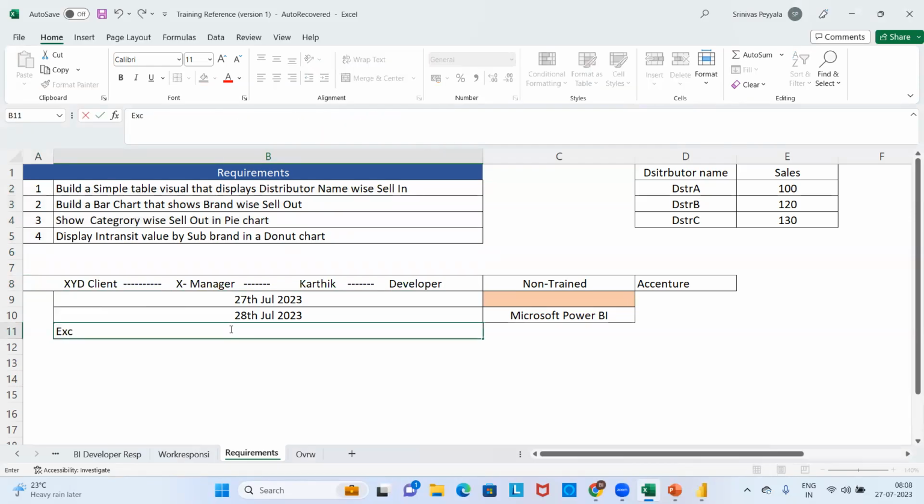So the data is available in Excel form, some L'Oreal sales file. This file has been provided by the client to Karthik on the 29th of July 2023.